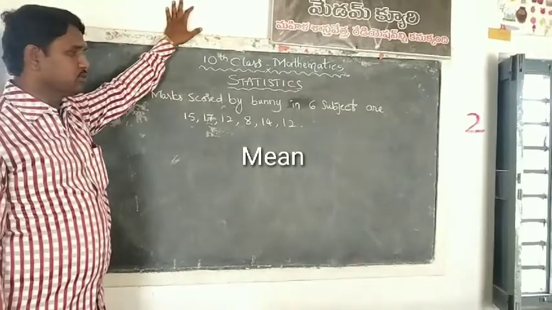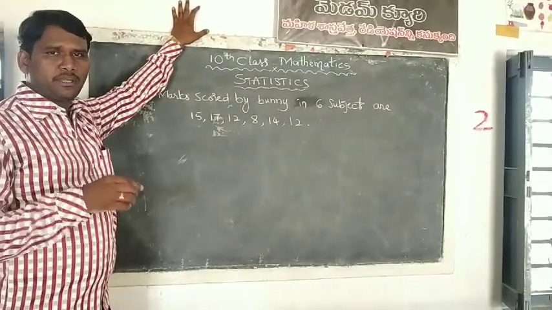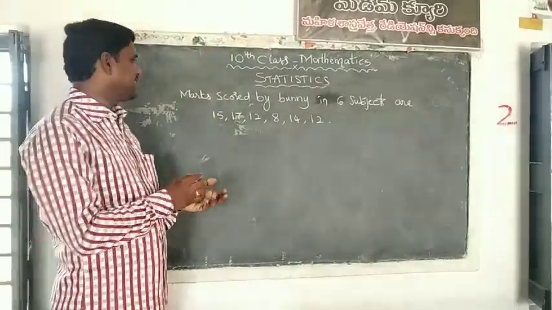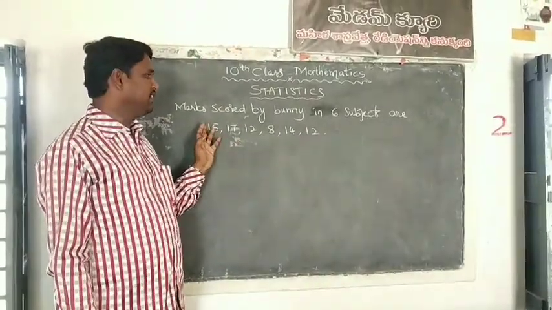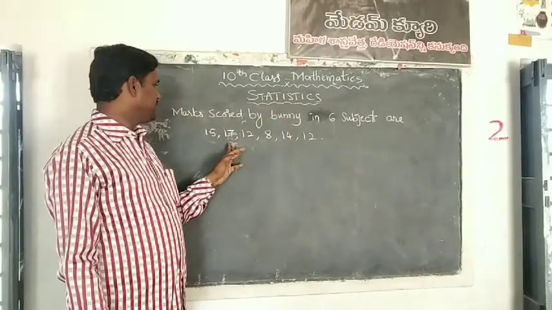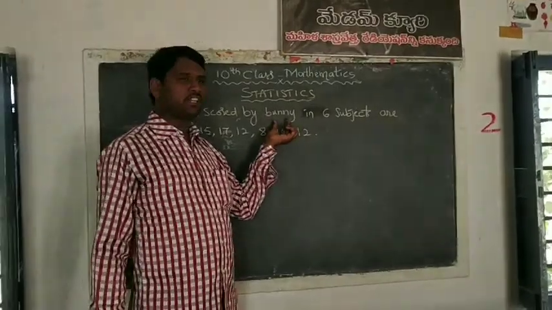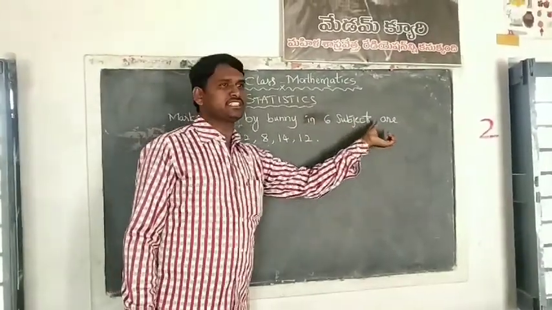In the previous class we studied about primary data, secondary data and the range of the data. Now in the present class we can discuss about the different types of data. Here, the marks scored by Bunny, a student of 10th class, in 6 subjects are given like this.